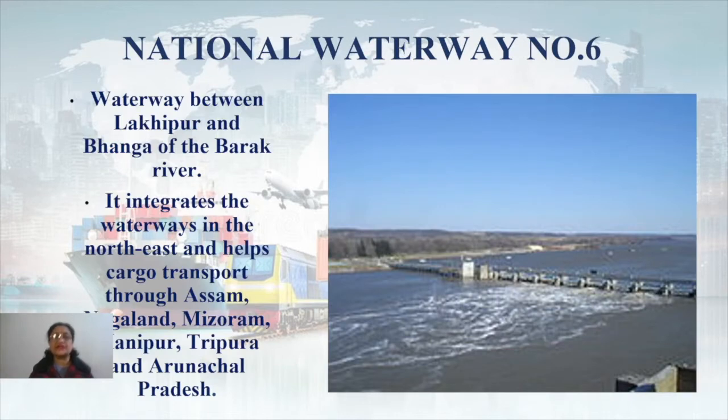Now the next one is National Waterway number 6. The waterway between Lakhipur and Bhanga of the Barak River is actually a part of it, right? And it integrates the waterways in the northeast and helps cargo transport through Assam, Nagaland, Mizoram, Manipur, Tripura, Arunachal Pradesh. All these states are actually using it for cargo transport, right? So this is again important, as it provides service to the northeastern region. Basically it is used for cargo transport.